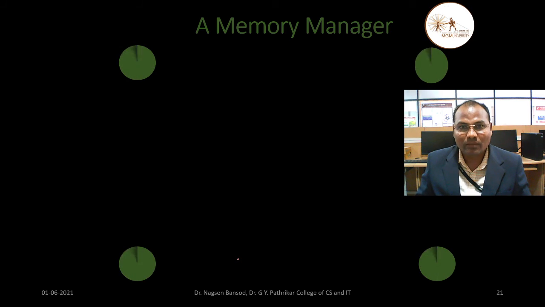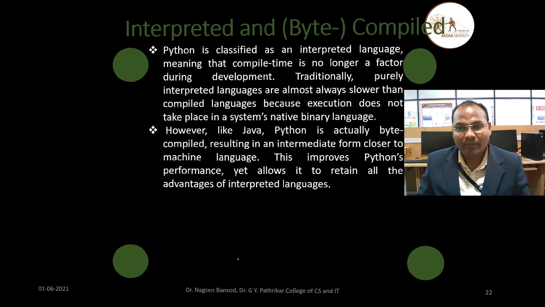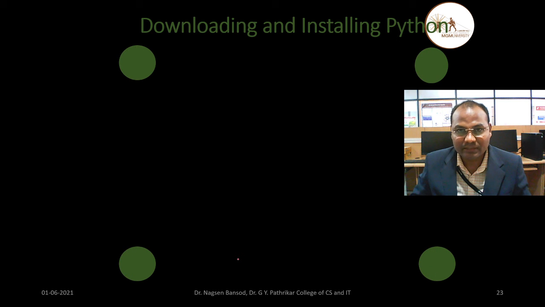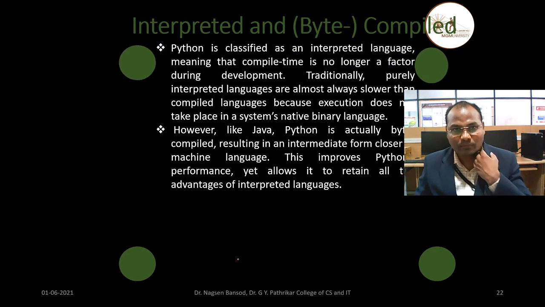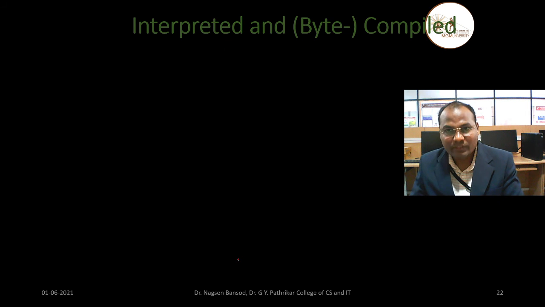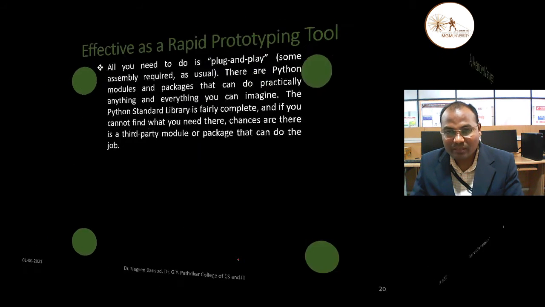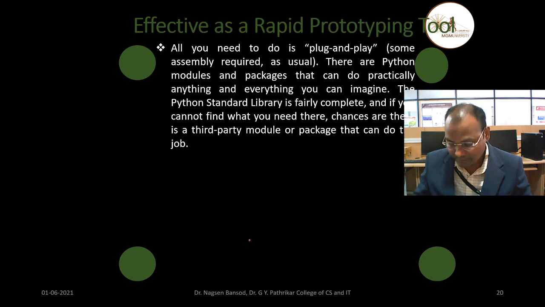Next are the memory manager and interpreted, compiled. These two features are remaining. We will see that in the next lecture. Then we will see how to download the Python interpreter. Okay, these two features are remaining. There are a total of 13 features which we are going to study, 13 features of the Python programming language.